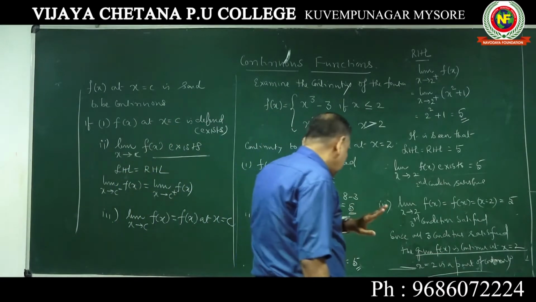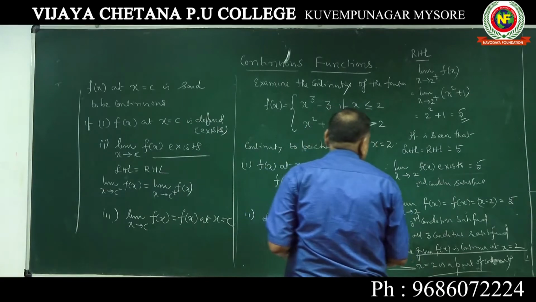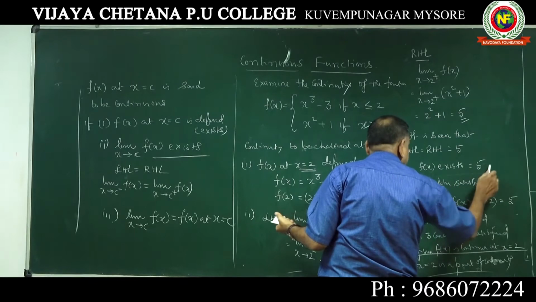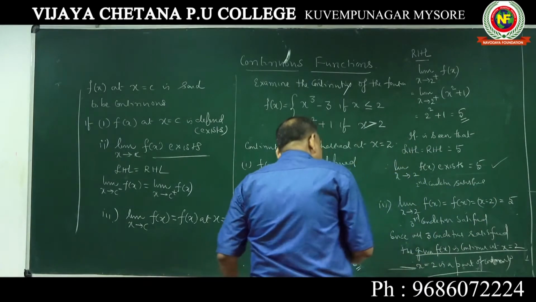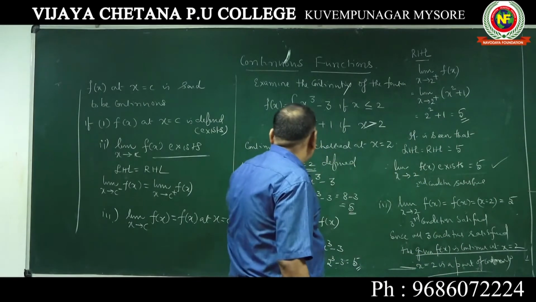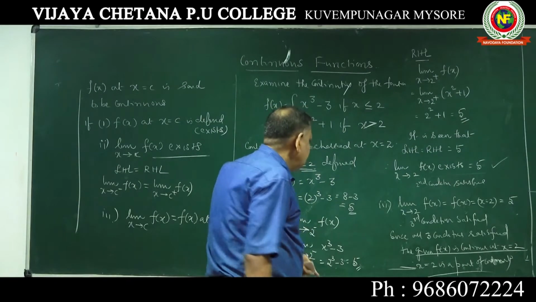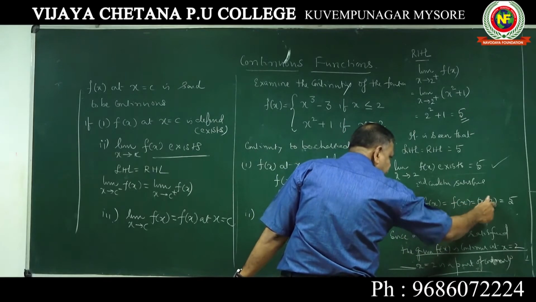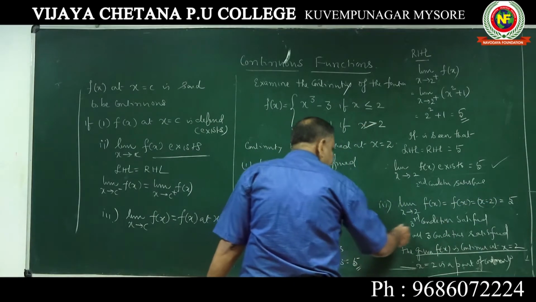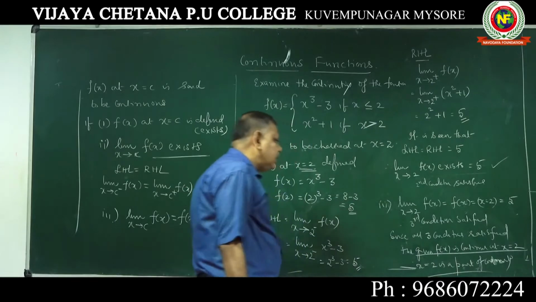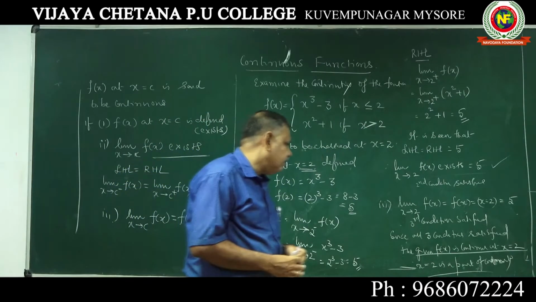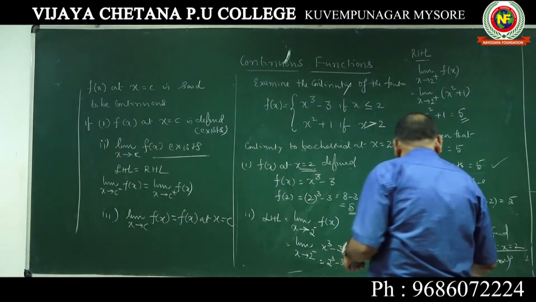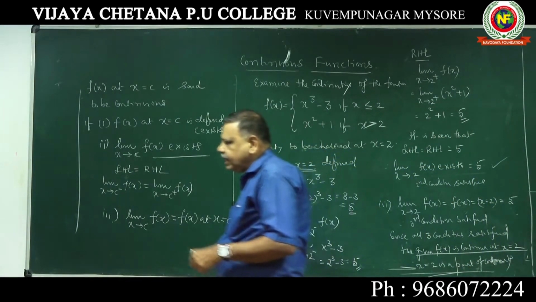When LHL is equal to RHL, it is seen that limit extending to 2 of f of x exists and it is equal to 5. And fortunately, this value is equal to the first value. So limit extending to 2 of f of x equal to f of x at x equal to 2, both are 5. Therefore, third condition satisfied. Since all the three conditions are satisfied, the given function is continuous at x equal to 2 and x equal to 2 is a point of continuity.